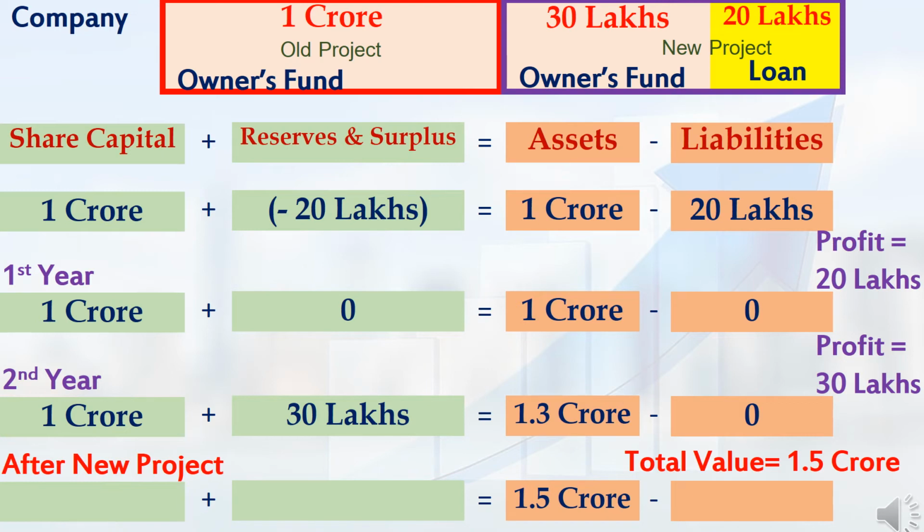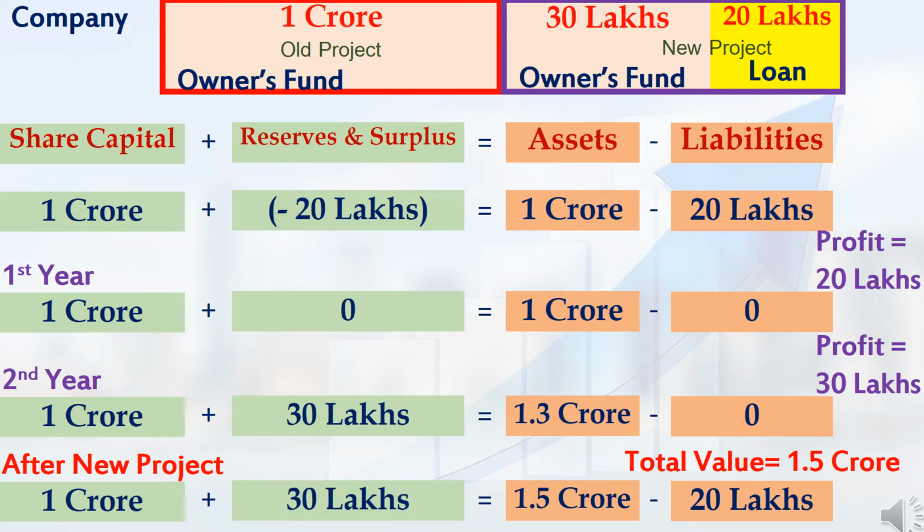My company's total asset value will become 1.5 crore rupees. That is the old asset value of 1 crore rupees plus the new project asset value of 50 lakh rupees. So that 1.5 crore rupees I have entered in assets. For starting the new project, I took a 20 lakh rupee loan from the bank. So in liabilities I have entered 20 lakh rupees. On the left side, the share capital value will be the same 1 crore rupees.